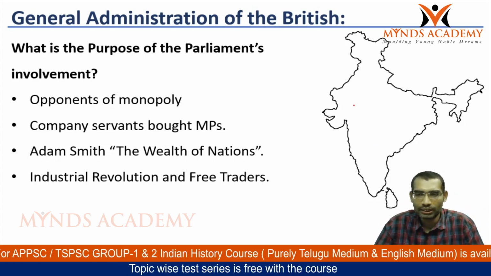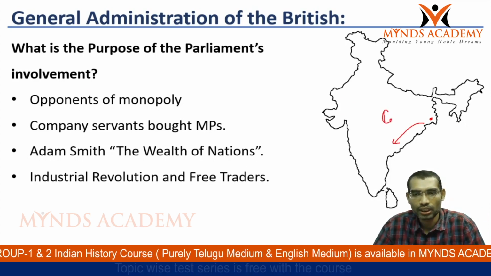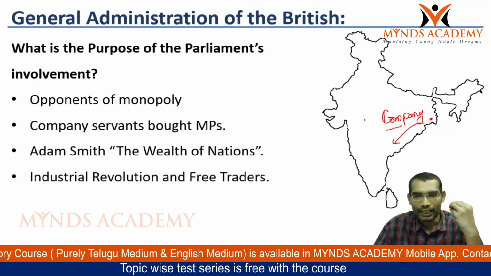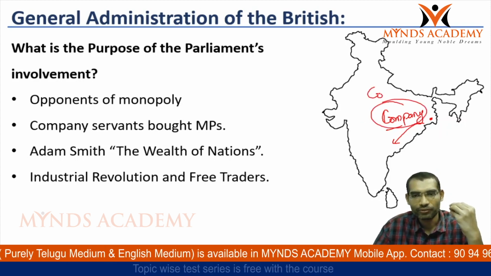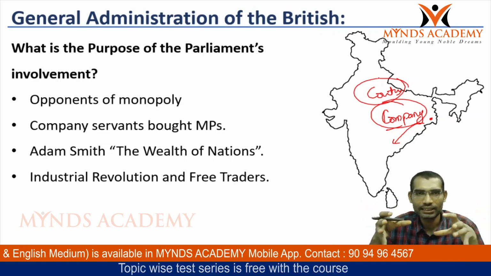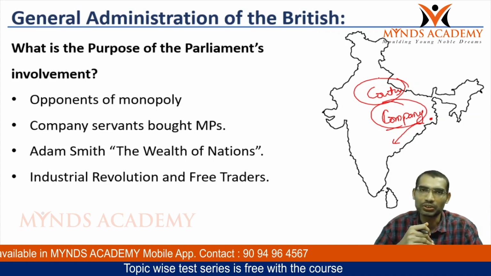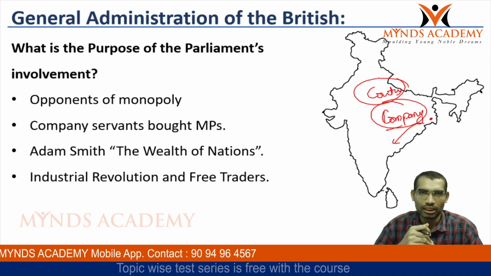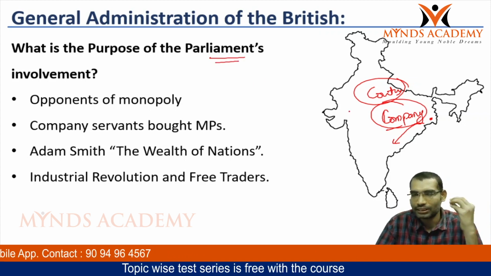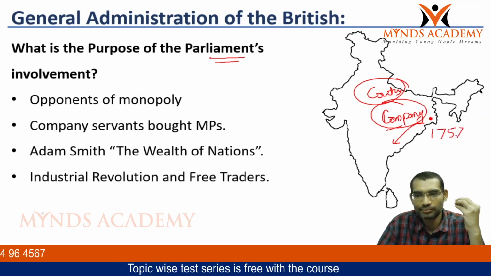For example, whatever the assets they gained here, it belongs to company. The company almost got the country for them. Generally a country will have a company, whereas in this case company got the country for its resources. Now during this time period, the first conquest of Bengal took place in 1757.